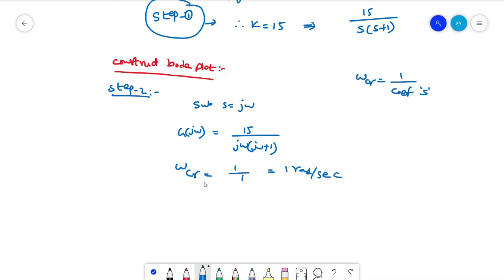So this is the corner frequency, and we have to estimate the lowest corner frequency and the highest corner frequency. That means we have to take a frequency before this and after this.